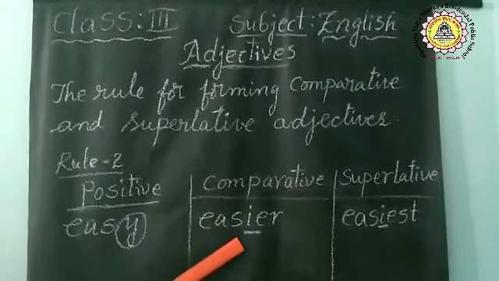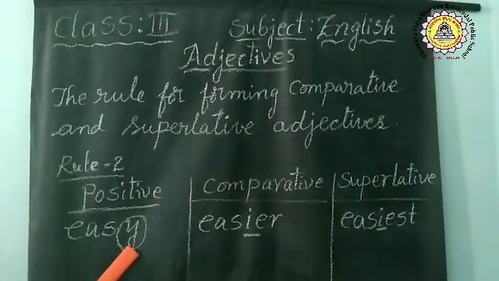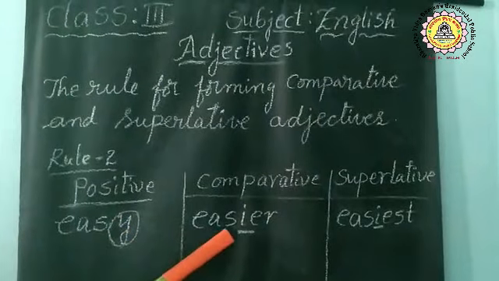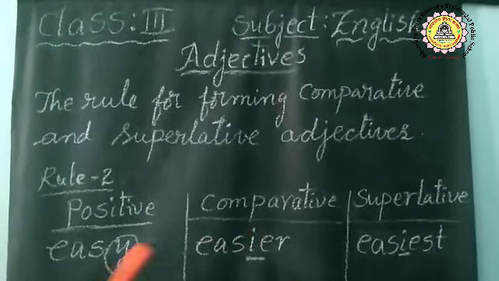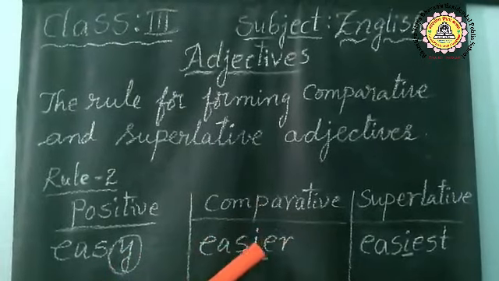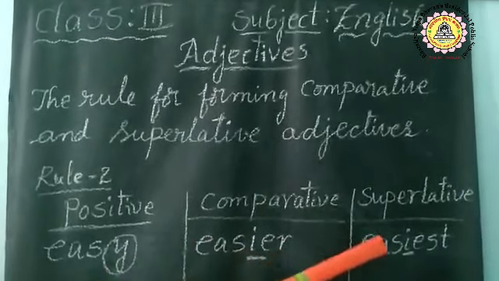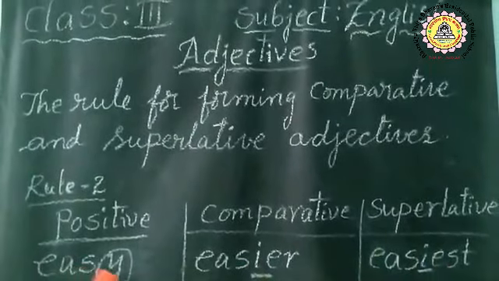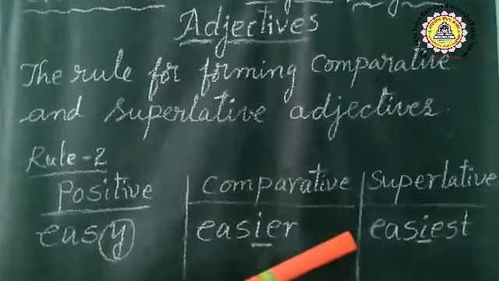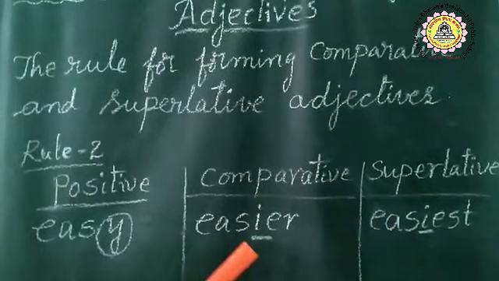Children, what have you understood here? In the place of Y, we removed Y. What have we added here? The letter I. In the place of Y, we add I, E, R to form the comparative degree. Here is the superlative degree: I, E, S, T. Easy, easier, easiest. Understand?